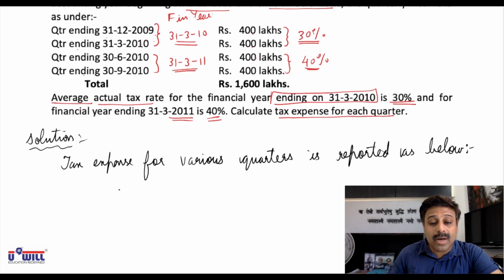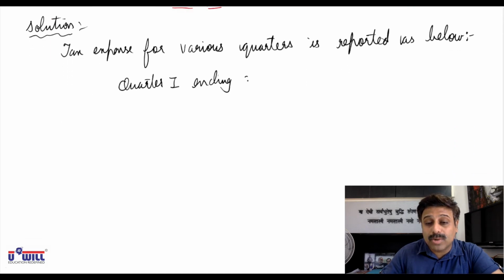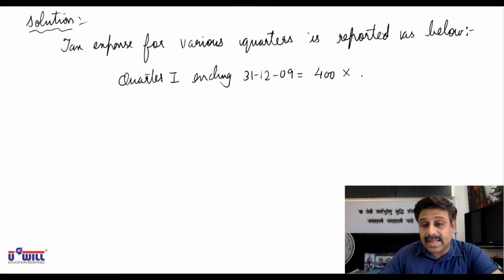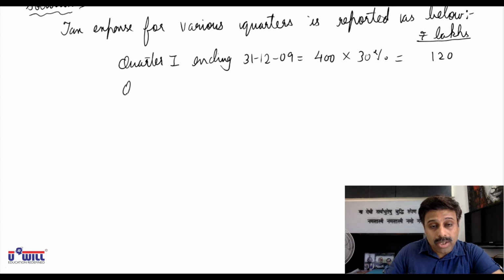For quarter 1, ending 31/12/09, it will be 400 lakhs into 30%, that is, rupees in lakhs, 120 lakhs. Again, quarter 2,